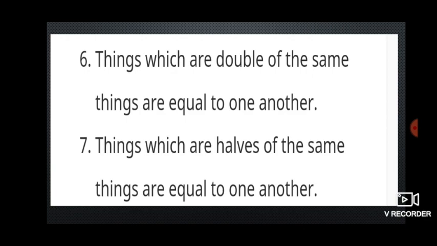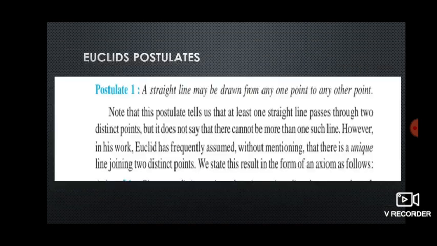Next, things which are double of the same things are equal to one another. If two things are equal, then their doubles will also be equal. For example, A is equal to B, then we can take 2A is equal to 2B. Even halves will also be equal, children. For example, A is equal to B, A by 2 is equal to B by 2.